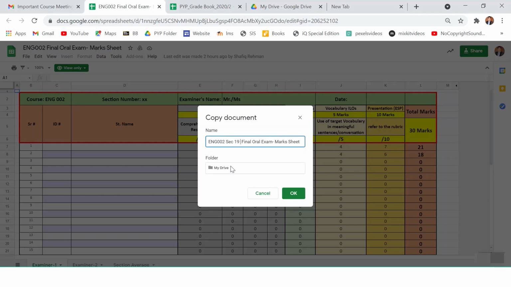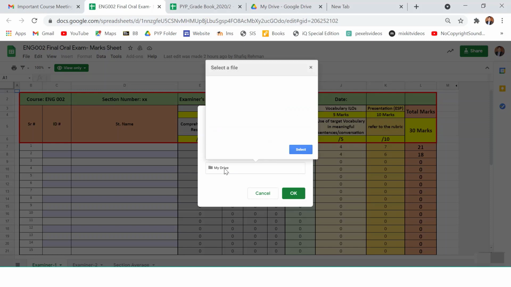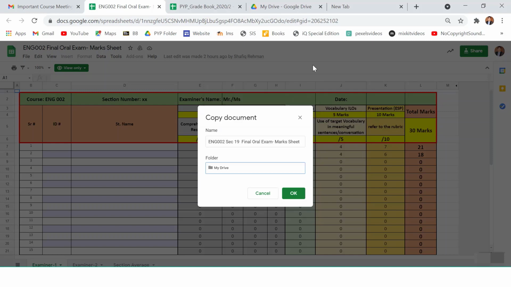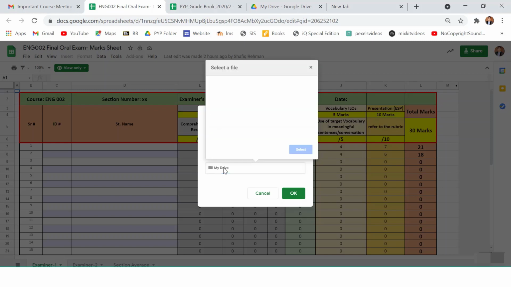Then you will go to your drive, because if you click here, you might not be able to find it, since sometimes people have a lot of files in their drives. So you can click here and go to your drive.